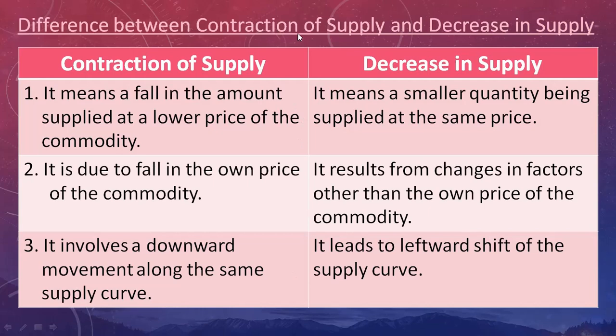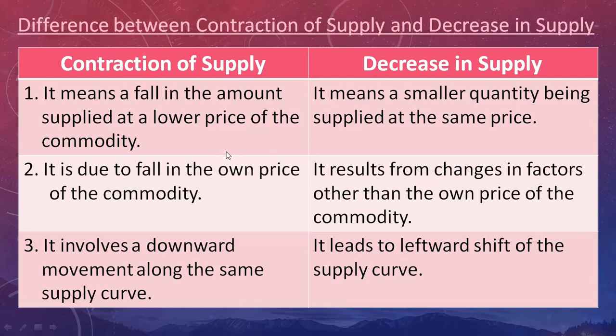Now contraction of supply and decrease in supply. Contraction is because of the fall in the price of a commodity. The price will fall, and supply will also fall. The decrease in supply is where the price will remain constant, but the quantity supplied will decrease. Remember, price will remain constant.